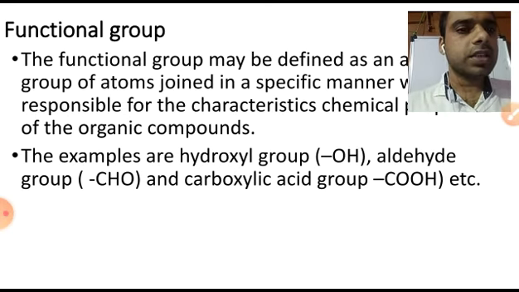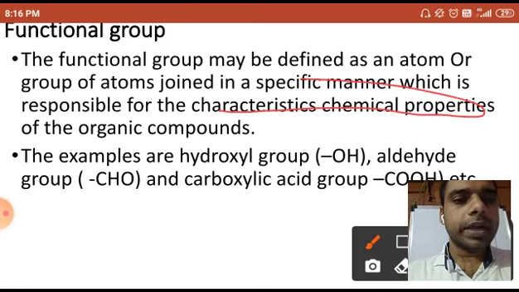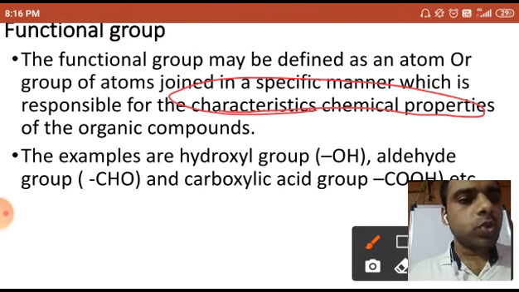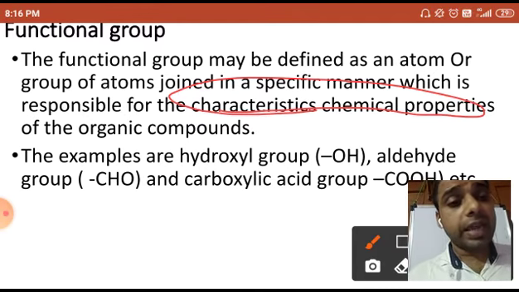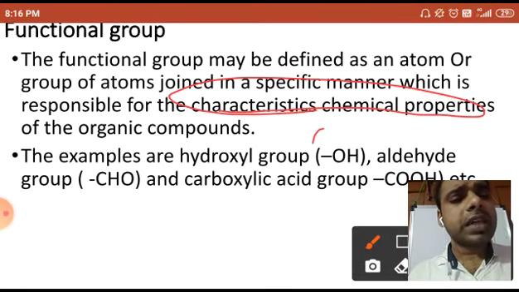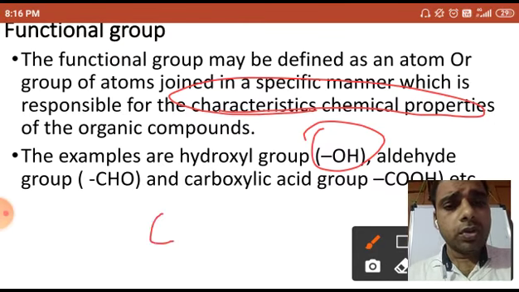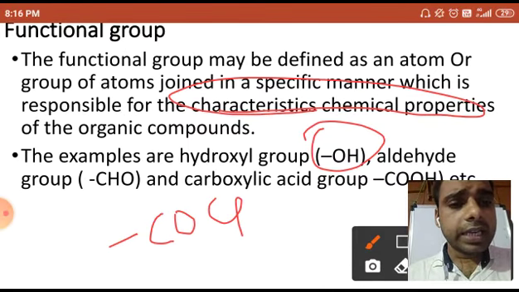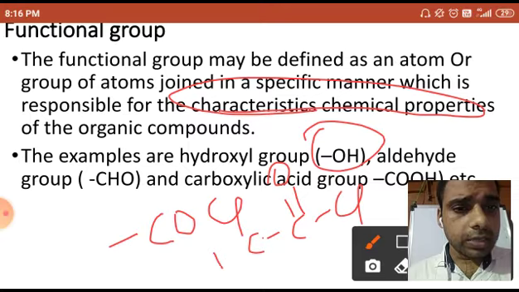Then the functional group actually decides the characteristic chemical properties of organic compounds. It is joined in a specific manner, and it will not every time be at the end of the organic compound. Sometimes it can come in between, like COCl, where it comes at the end.